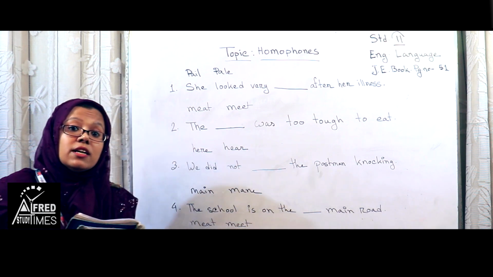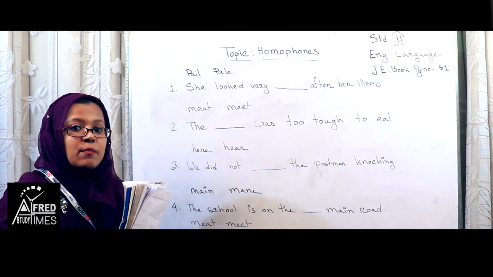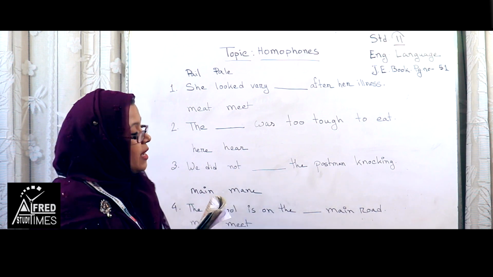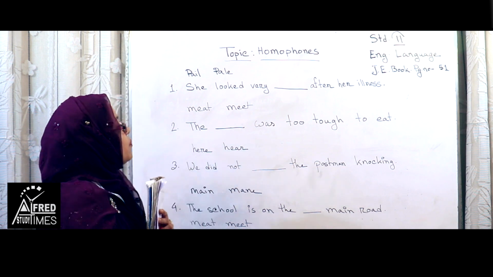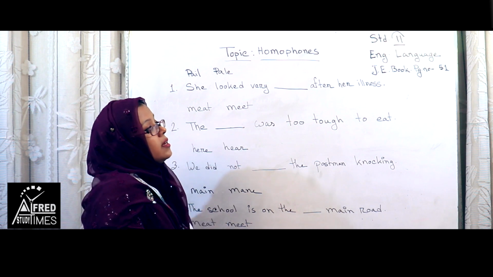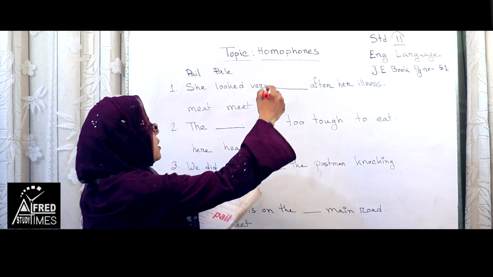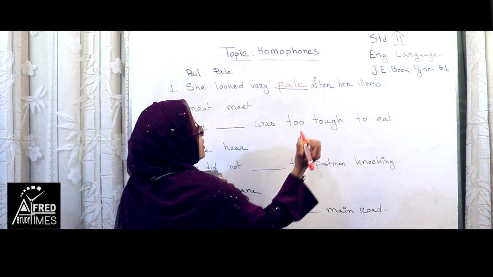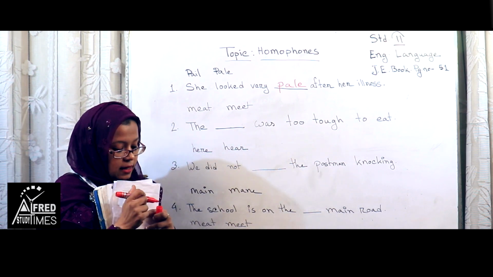These words have different meanings also. P-A-I-L means a bucket and P-A-L-E means faded color of skin. So, look at number 1. She looked very dash after her illness. Here we put the word P-A-L-E. She looked very pale after her illness.